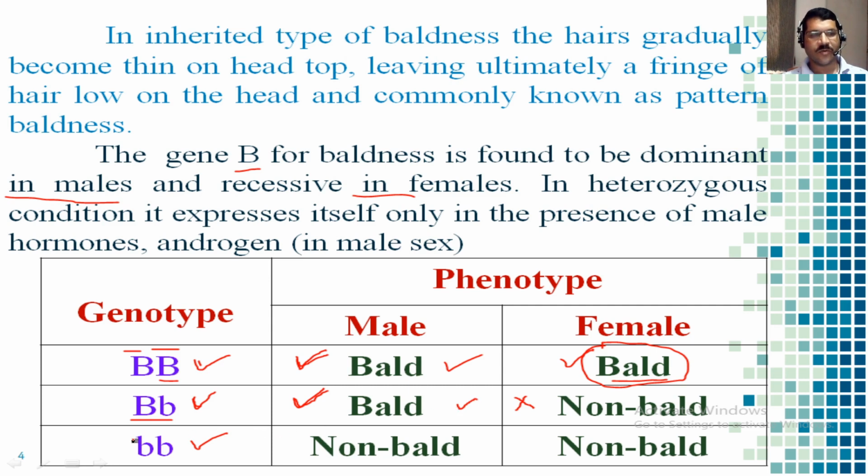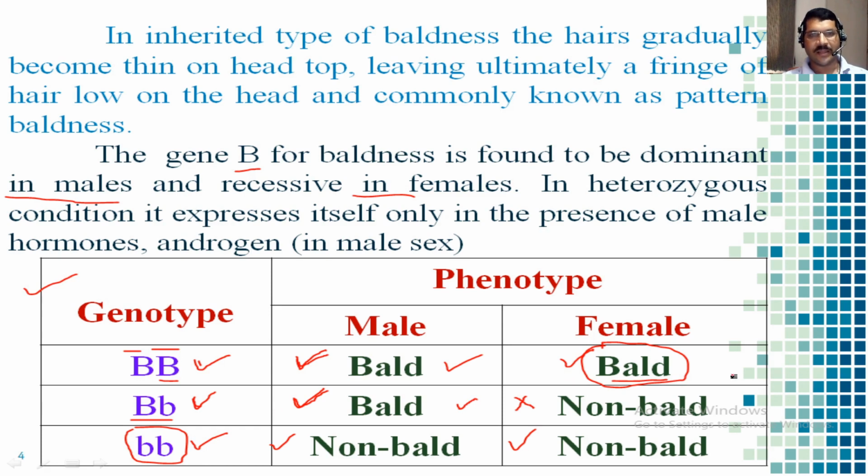If the genotype is small b small b, meaning there is no dominant gene for baldness present, then neither male nor female will show such a trait. So these are the results of different genotypes in males and females.